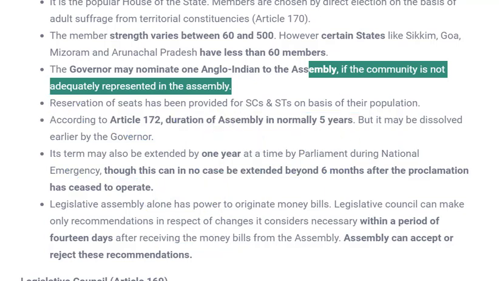So in this scenario also, the tenure of this legislative assembly may be dissolved or reduced from 5 years. If anyone asks you what is the tenure of the legislative assembly, it's 5 years. Generally it's 5 years, but not absolutely 5 years. It can either be extended or reduced. So this was all about the legislative assembly.